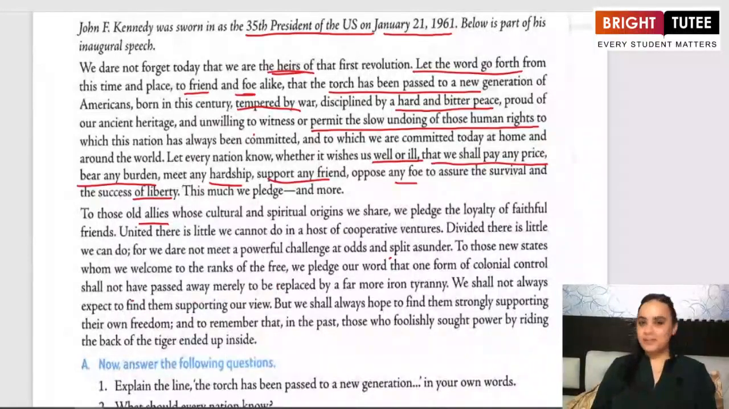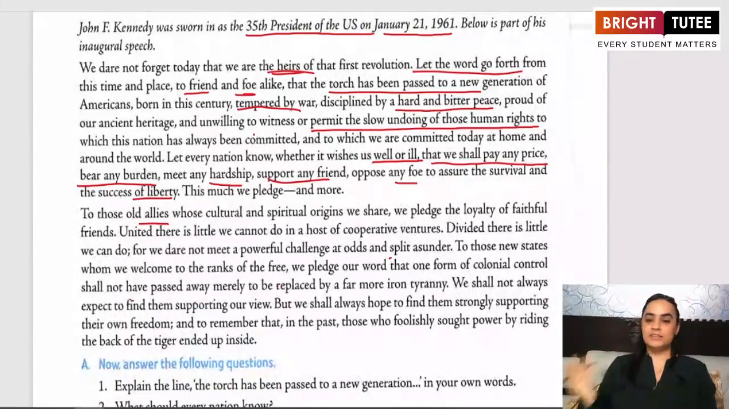So he said that I want to convey it to all the old allies. Allies means associates, people who were connected with us, whose cultural, whose spiritual origins were shared by us, that we pledge to be loyal and faithful friends of them.